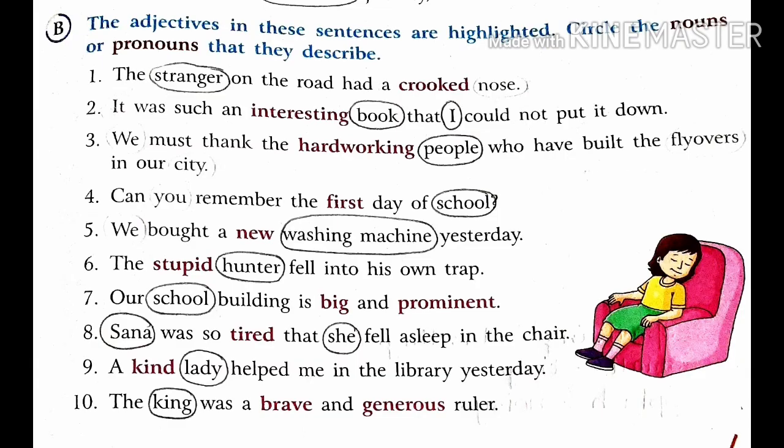Question B. The adjectives in these sentences are highlighted. Circle the nouns or pronouns that they describe. So here the adjective is already given in red color. Now what we have to do? We have to circle the noun and pronoun that the adjective describes. All have been done for you.